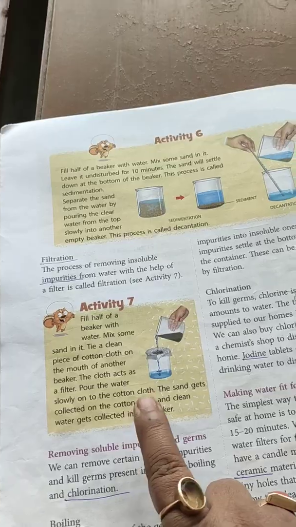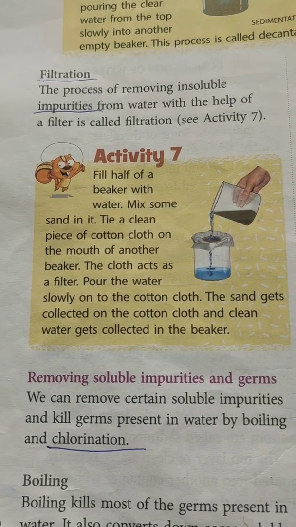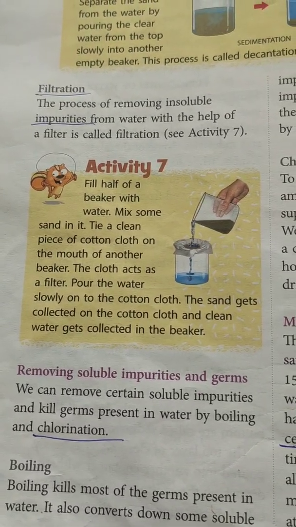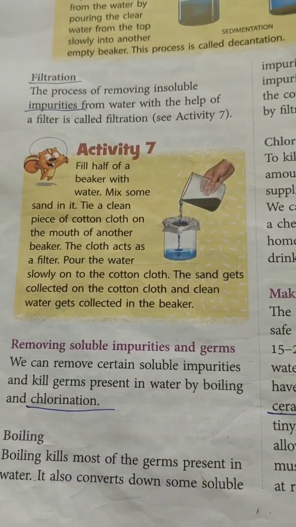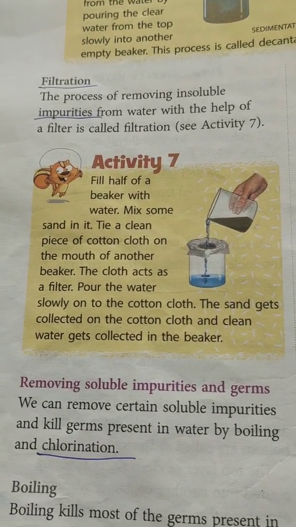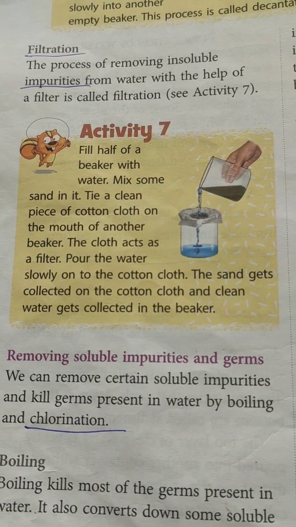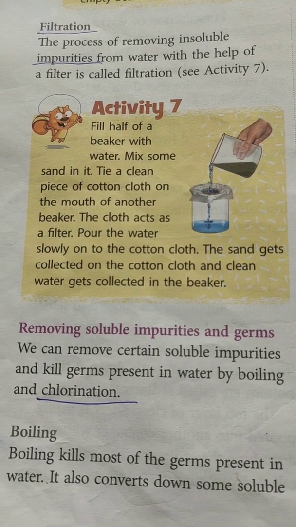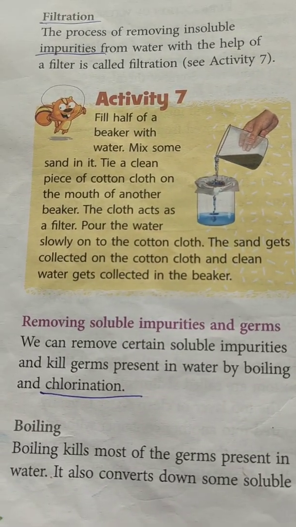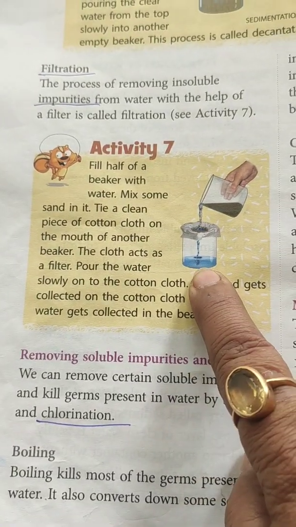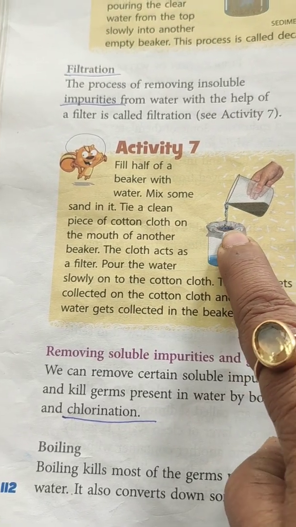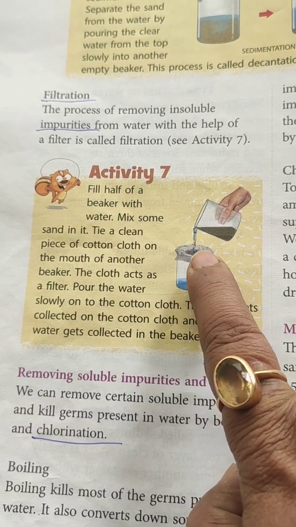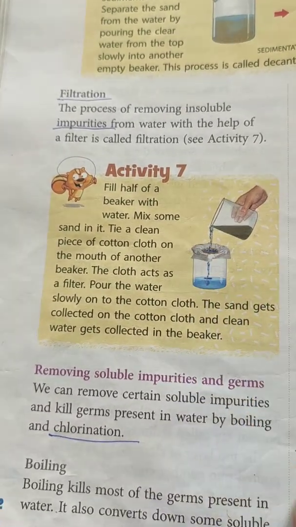This is sedimentation and decantation. Now let us see another method, filtration. The process of removing insoluble impurities from water with the help of a filter is called filtration. You can see here the sand mixed with water is filtered with a piece of cloth, and what happens? The clean water is collected in the beaker and the insoluble impurities remain in the cloth. So this is filtration.